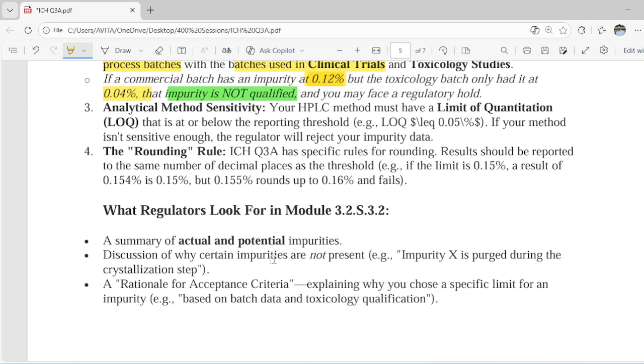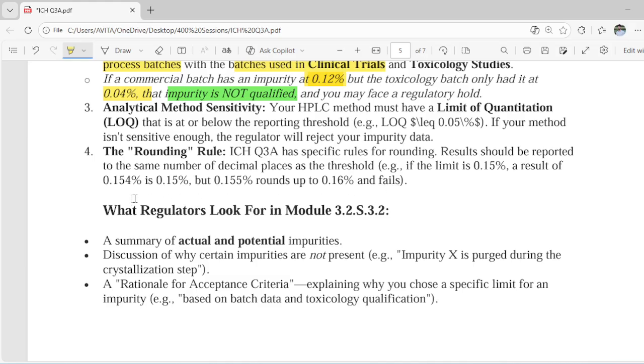Then we have the rounding rule, where ICH Q3A has a specific rule for rounding. Results should be reported to the same number of decimal places as the threshold. For example, if the limit is 0.15%, a result of 0.154% is reported as 0.15%, but 0.155% rounds up to 0.16% and fails.